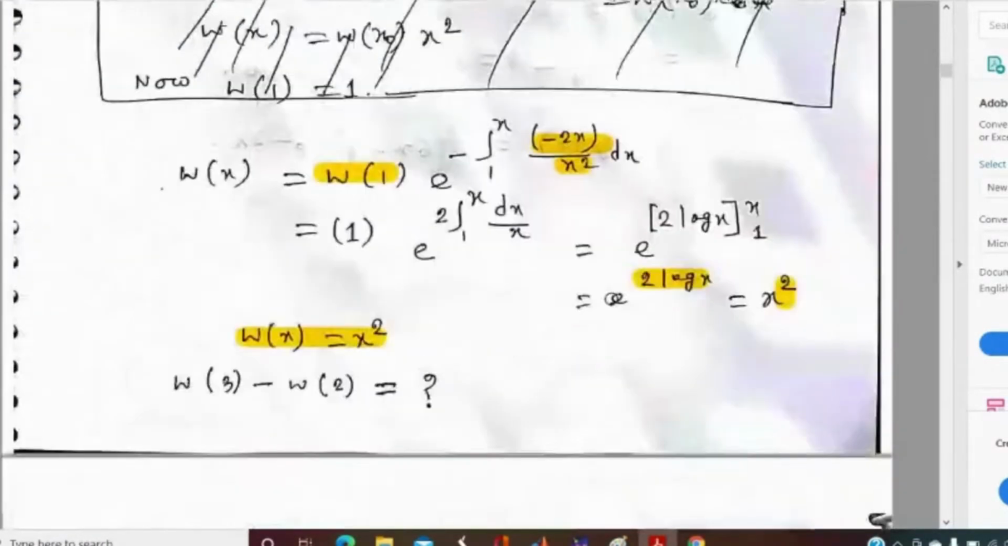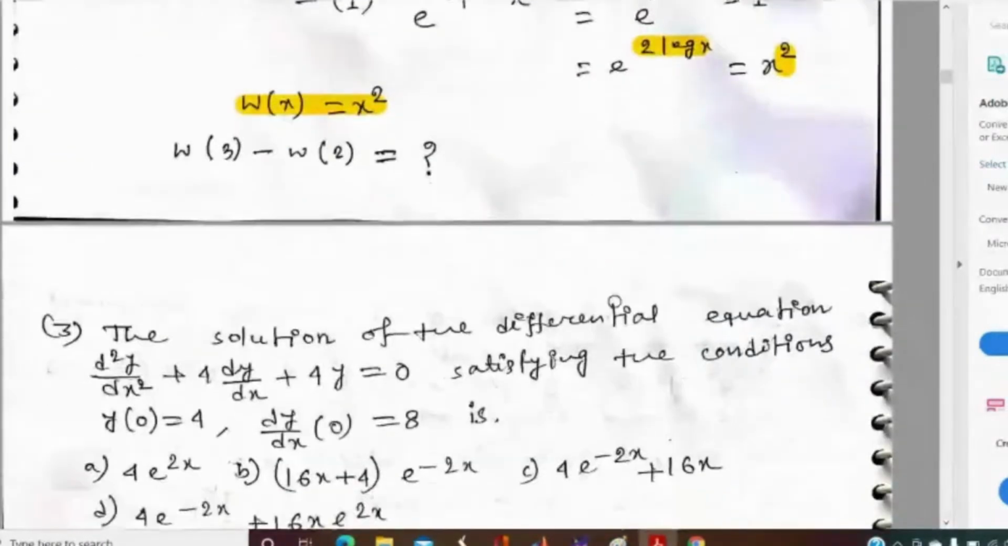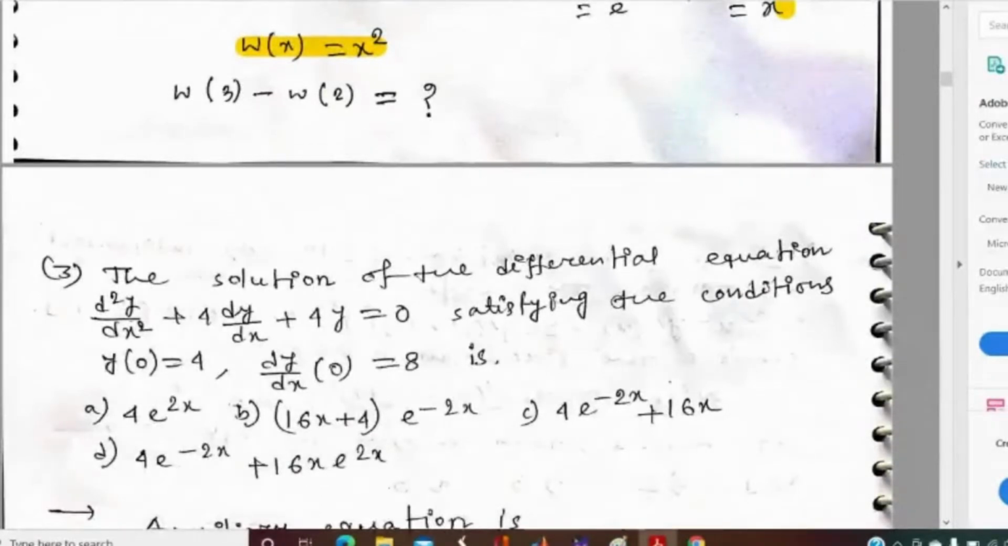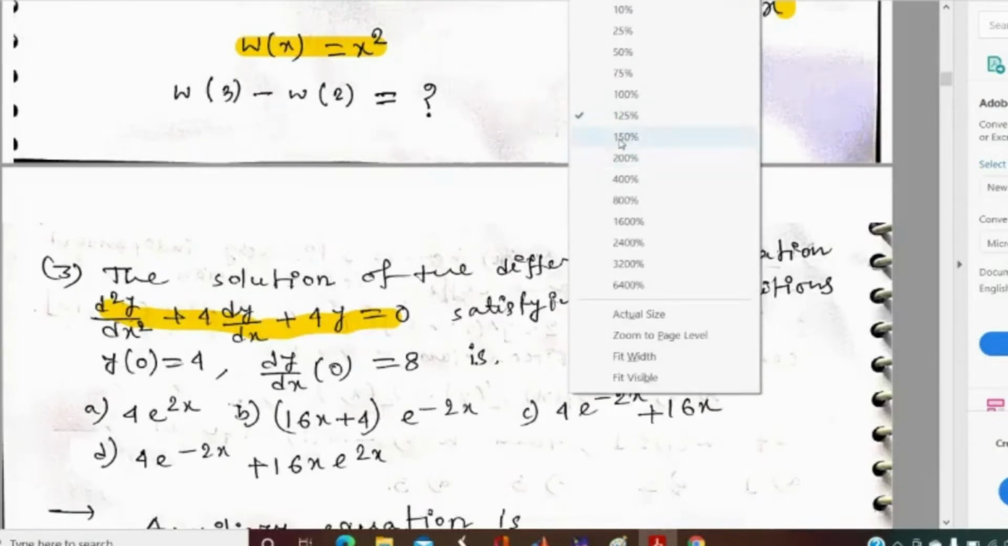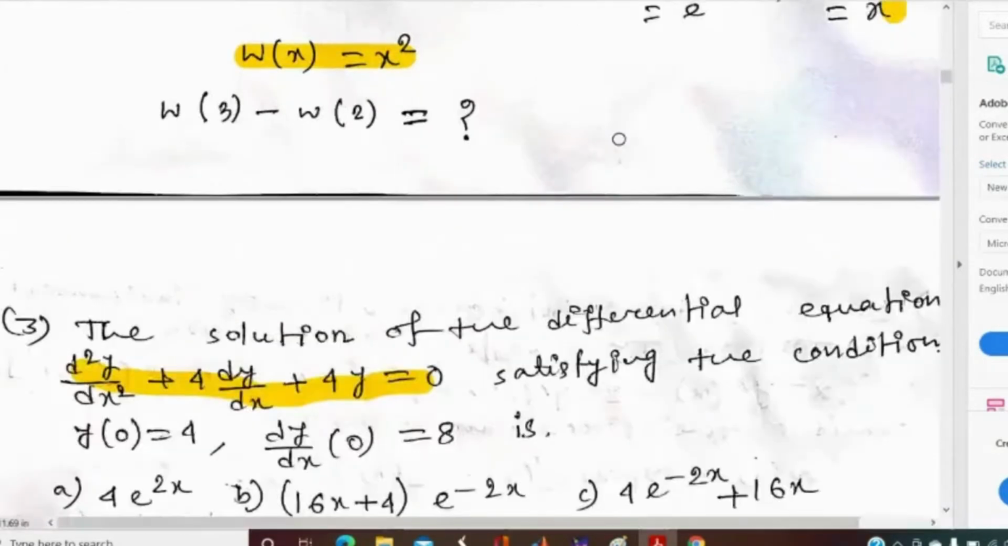Okay, let me discuss the third question. The third question is: we have a given differential equation. Tapan, one minute, your screen is not fully visible. Just reduce the zooming of it. The left side is not visible. Yes, go for a little smaller zoom.